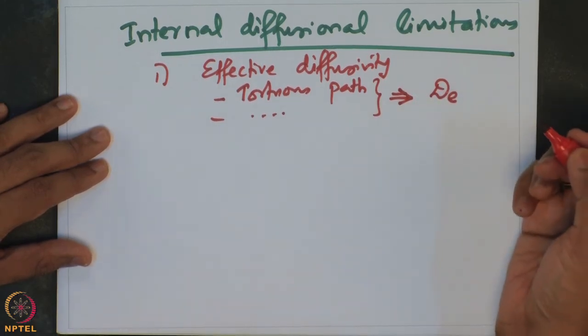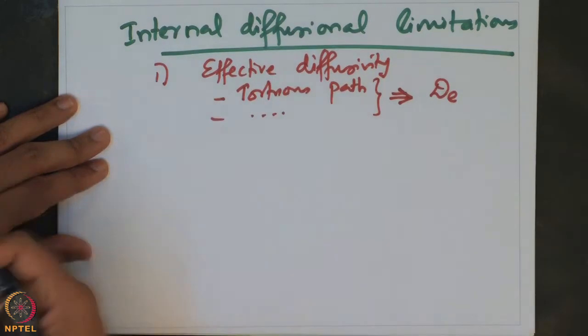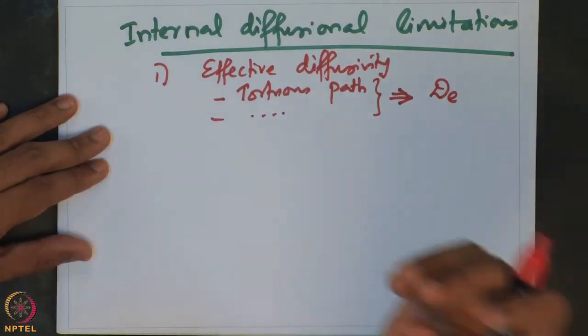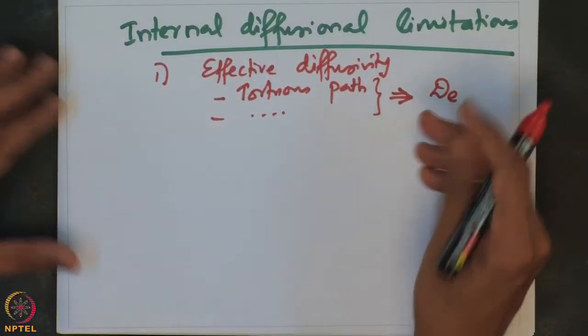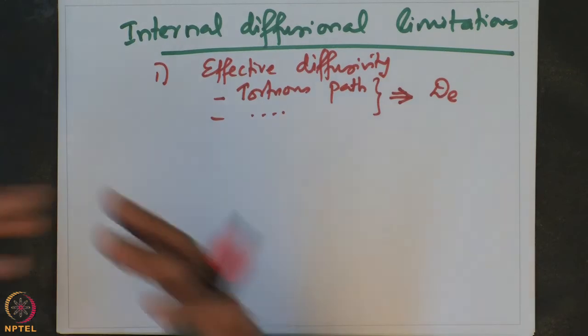In fact, one could model the diffusion process in every pore which is present, but that is a very futile exercise because there are so many pores. So, it might actually be worthwhile to define an effective diffusivity and model the whole catalyst together as one piece by assuming both void and the solids together. And so, we define the effective diffusivity, which helps in characterizing the reaction, taking the whole catalyst, putting both voids and the solids together and modeling them together.